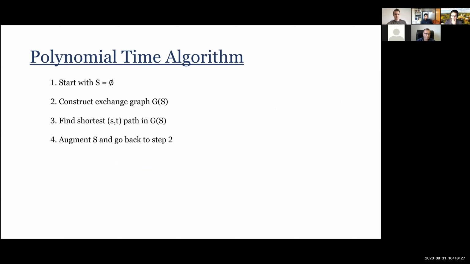How much time does this take? Well, let's imagine the exchange graph. There are at most R vertices on one side, because R was the maximum size of S, it's the optimum, and N minus R on the other side. The number of edges is at most N times R. Each edge takes one query to find. So that's order NR queries for step 2. Step 3 doesn't take any queries. I just have to find the shortest path.